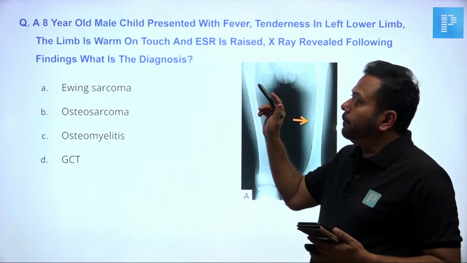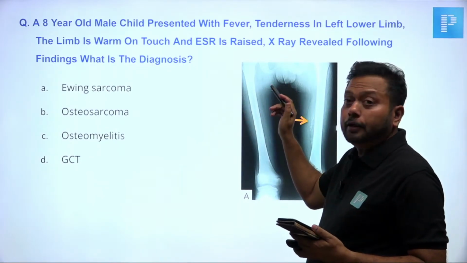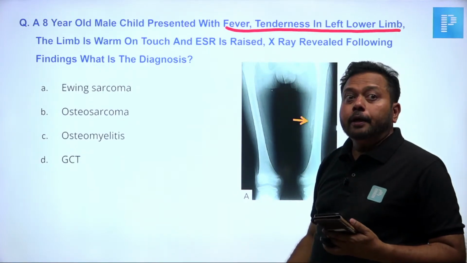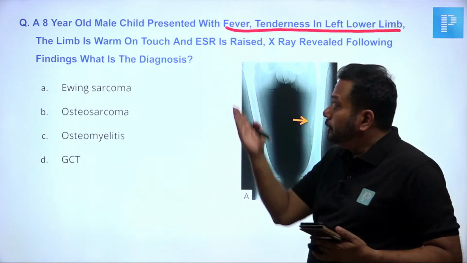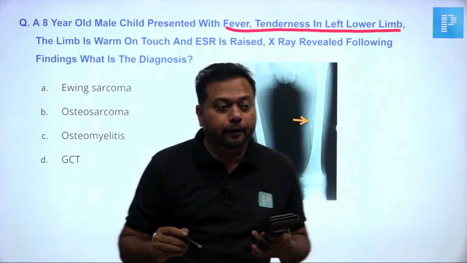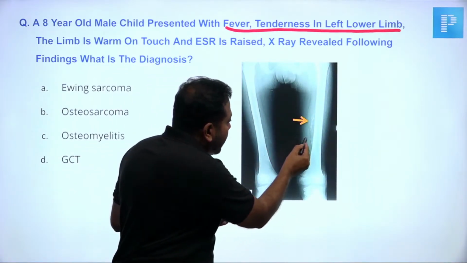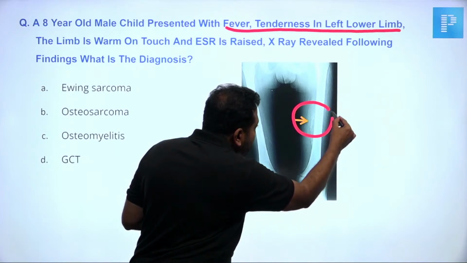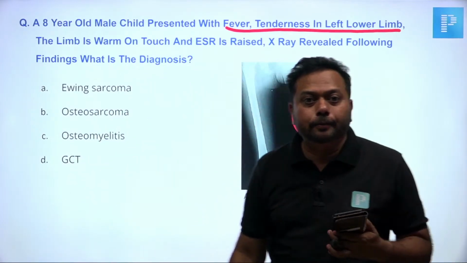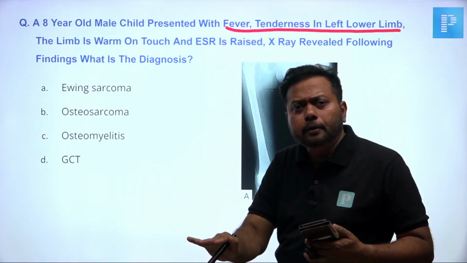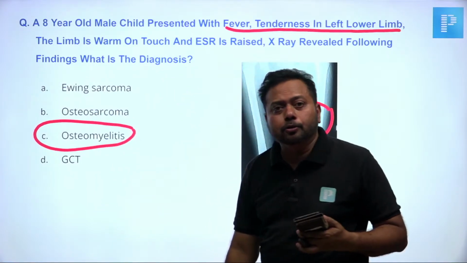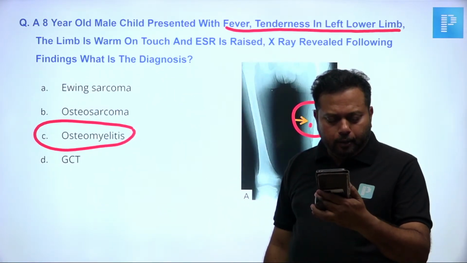An 8-year-old male child presented with fever and tenderness in the left lower limb. The limb, when you touch, is warm. The ESR is raised, the marker is raised. X-ray reveals the following. In the X-ray, I am able to see a periosteal elevation. Common things common, so the diagnosis should be osteomyelitis.